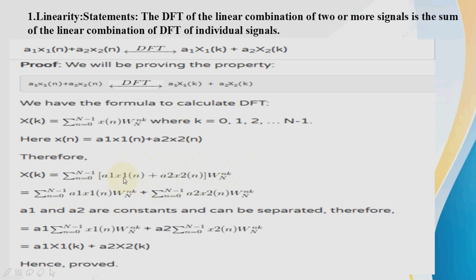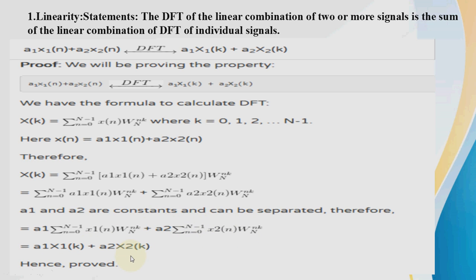So multiply this twiddle factor into both terms. A1 and A2 are constants, so you can take them out separately. So you will get A1 summation of x1 of n W of N plus A2 summation of x2 of n W of N. That first term is nothing but X1 of k, and the second total term is nothing but X2 of k.